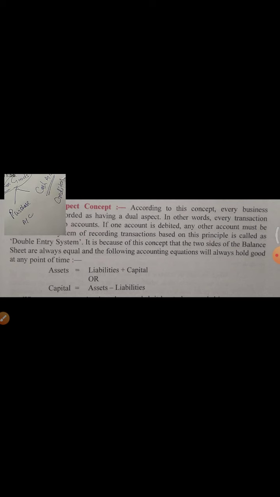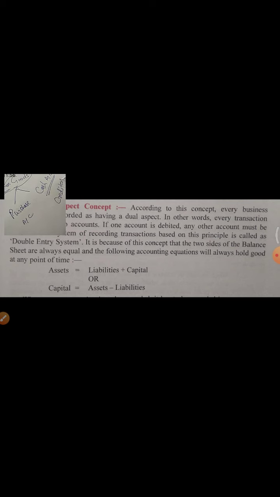Here two accounts are involved, the purchase account and the cash account. If one account is debited, DR, that is debit record, then the second account will be credited, that is CR, meaning credit record. These are the full forms of debit and credit. So whenever two accounts are affected, one account will be debited and the second account will be credited. Remember this point: every transaction gives effect on two accounts, one debited and the other credited, and this system is called the double entry system.